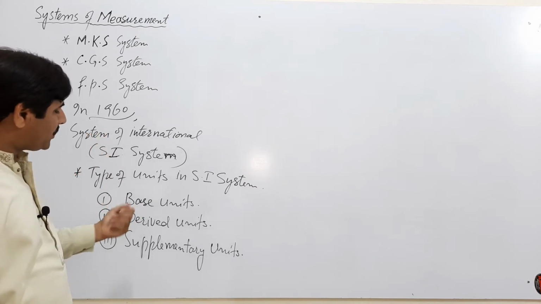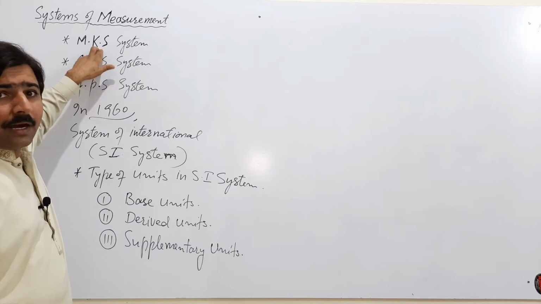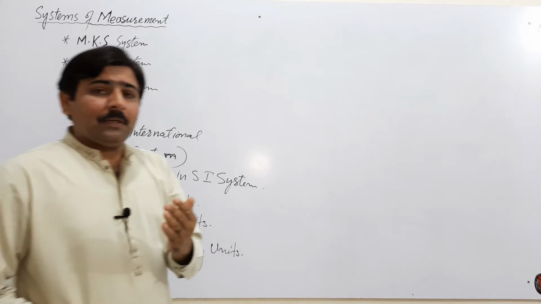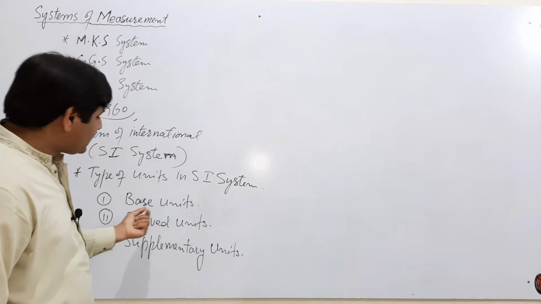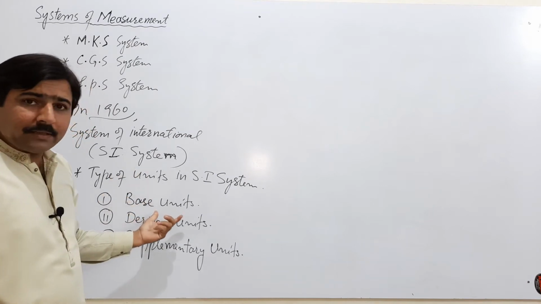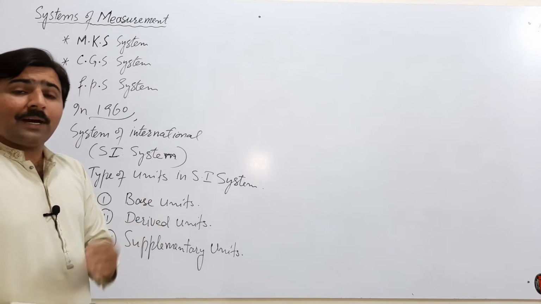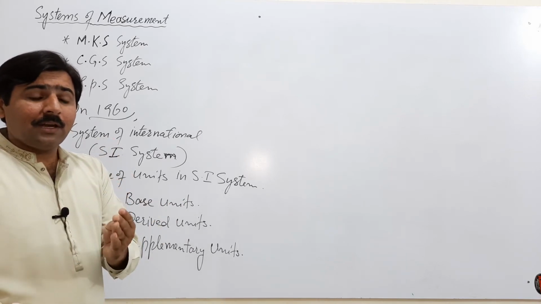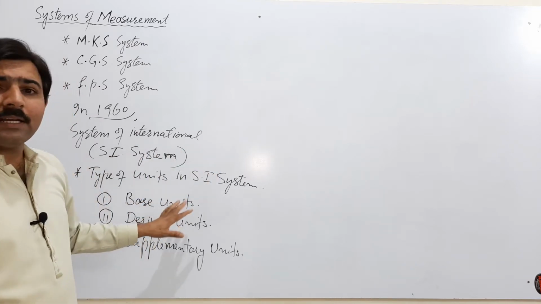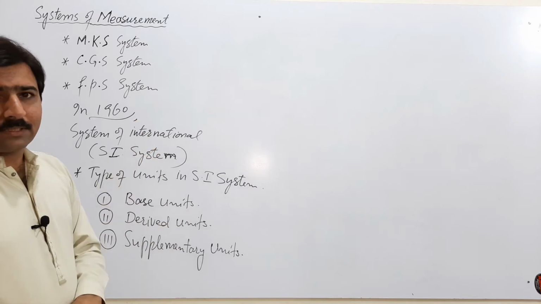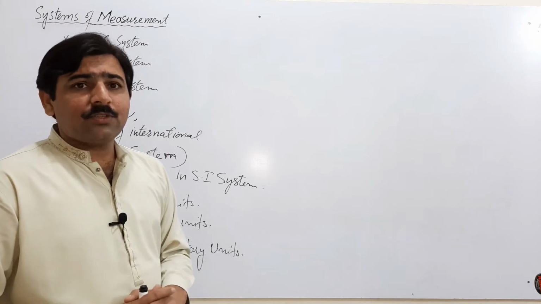The System of International is according to the MKS system. All the units of the MKS system are exactly the units of the System of International, but the System of International is expanded. It has supplementary units which are not present in the MKS system. So all the units of the System of International are not units of the MKS system. The System of International is more generalized as compared to other measuring systems. Now here we study in detail the System of International and its units.